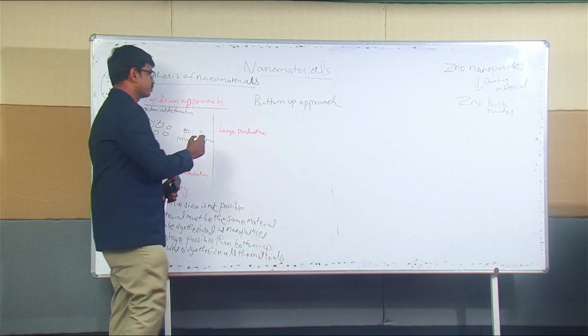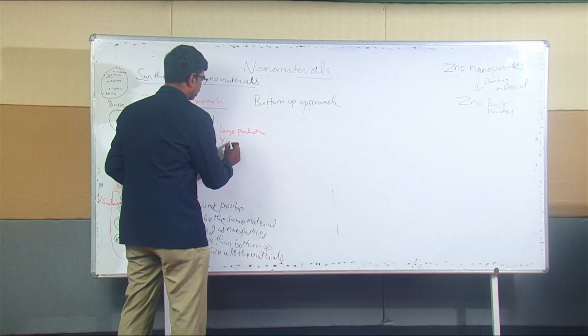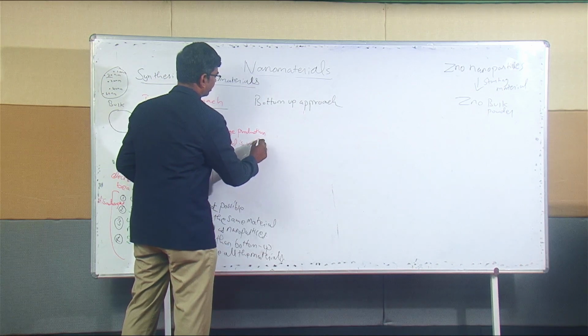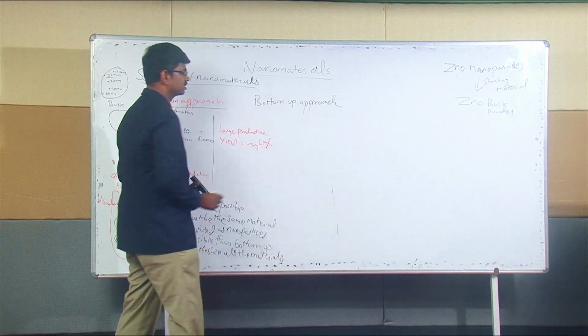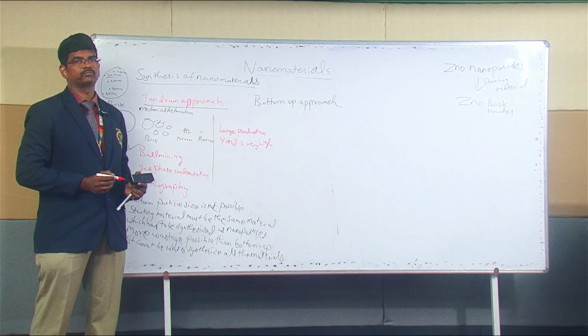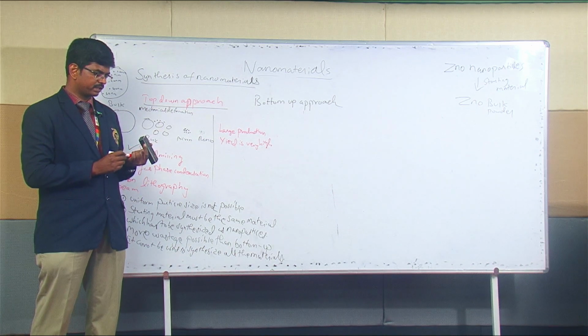Here large production is possible, which means the yield is very high. That is a major advantage of this method.